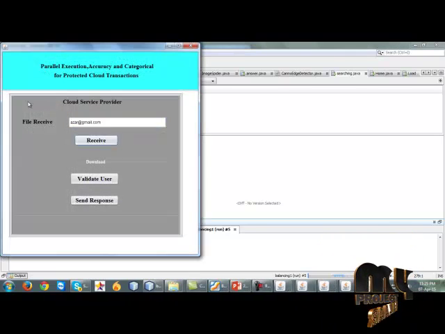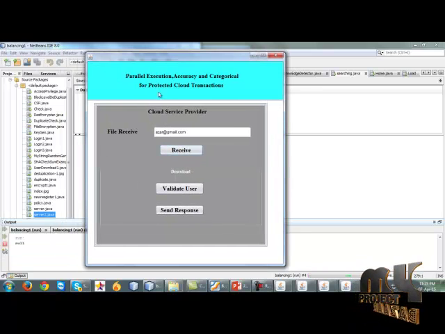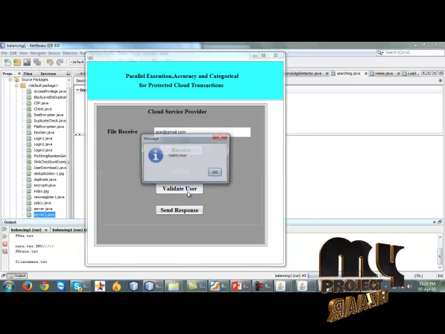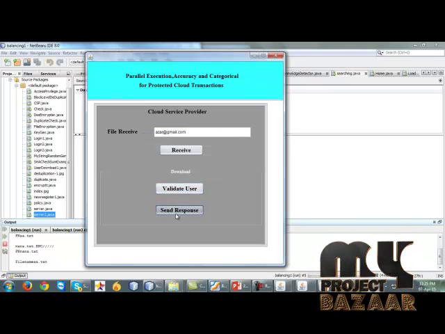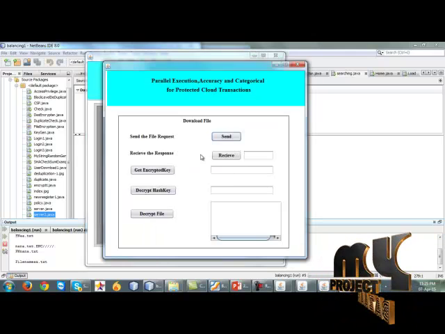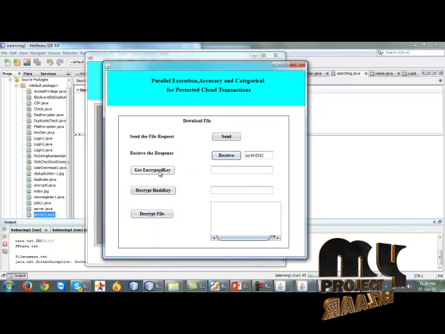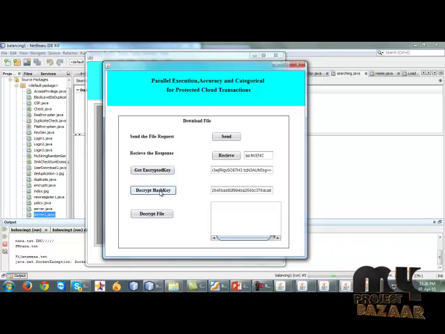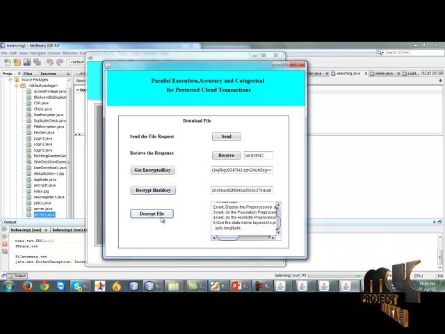It will receive the user mail ID azar@gmail.com, and validate the user, meaning whether the user has already uploaded the file or not, the server will validate the user and send a response. We have to receive the response, get the encrypted key, decrypt the hash key, and finally decrypt the file.